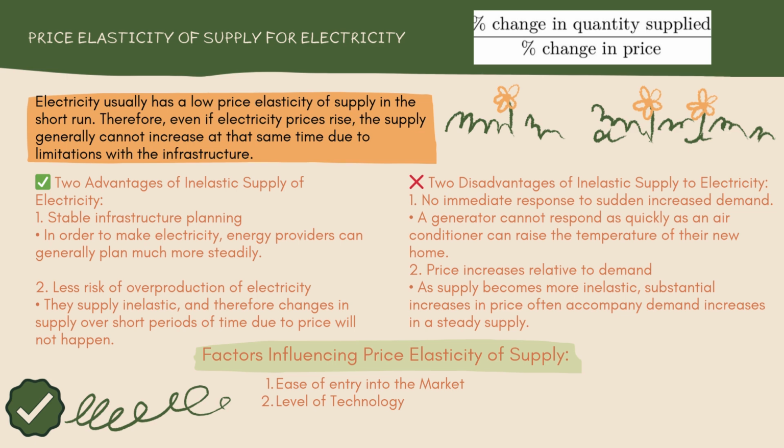Second is level of technology. Advanced technology allows faster and more efficient production, making it easier to respond to price changes. So it will increase the elasticity.